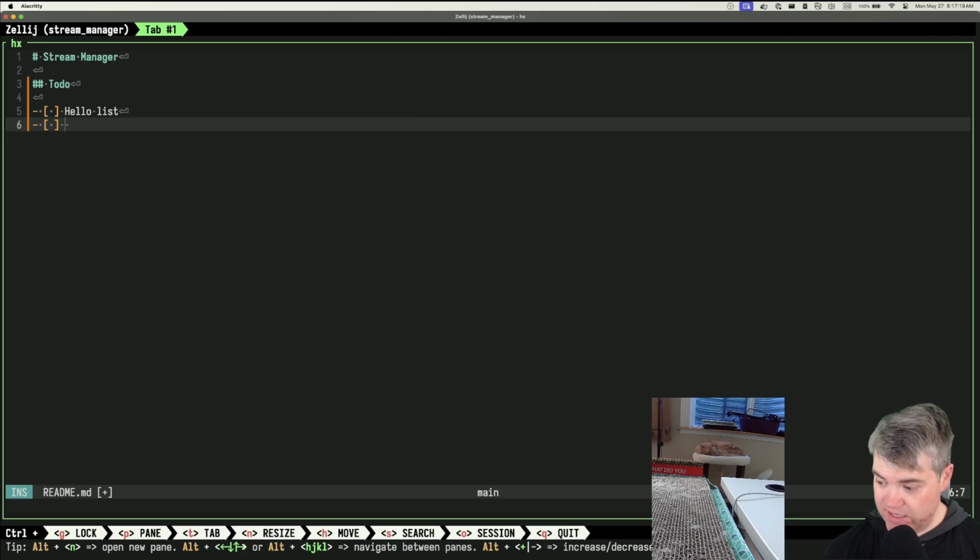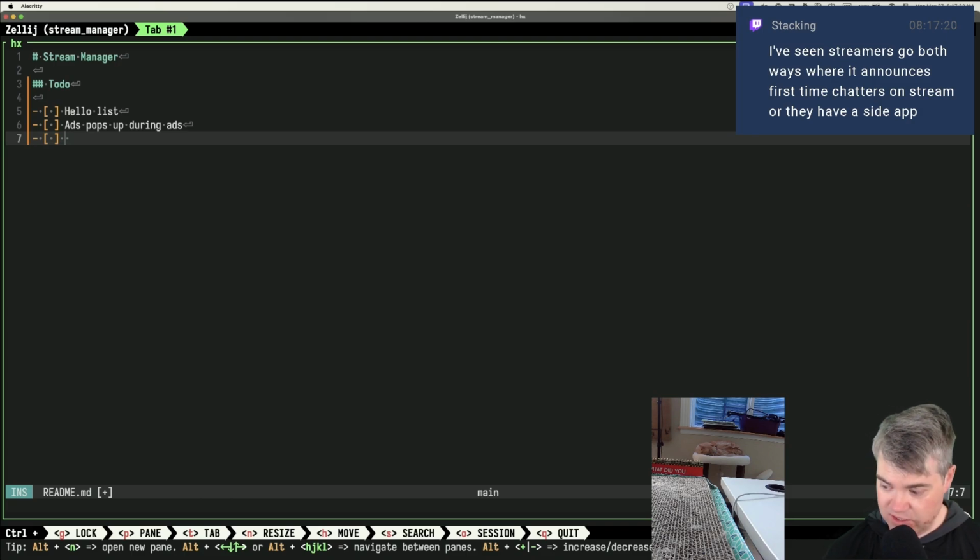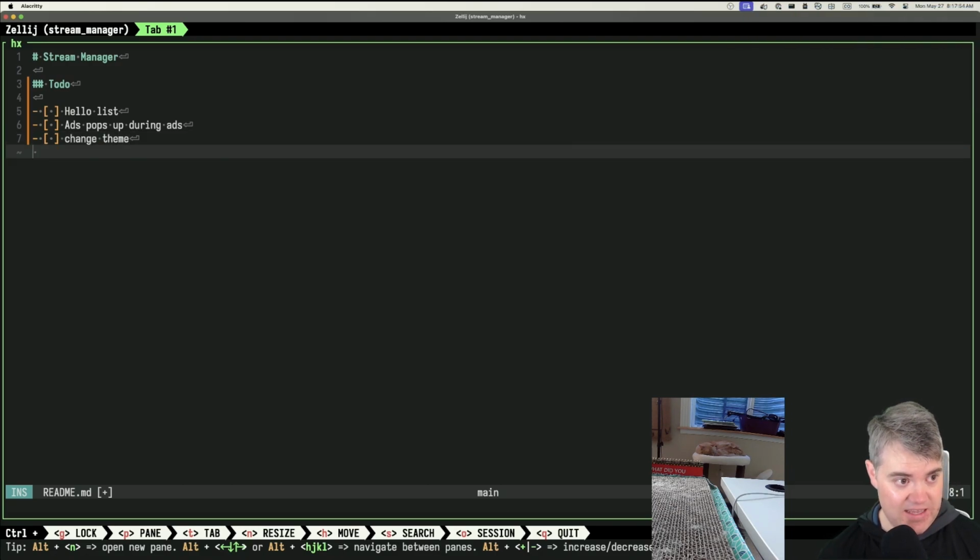Let's see. So, hello list. We have the ads pop up during ads. Let's see, what else do I want here? Oh, I want the change... I think I decided I'm not going to do the change font. I want to save that for a different challenge that we're going to do, like maybe a random generator changes the font on me for a challenge type thing. But change theme I think is good. And then I also want a button or just something where I can reset the theme.